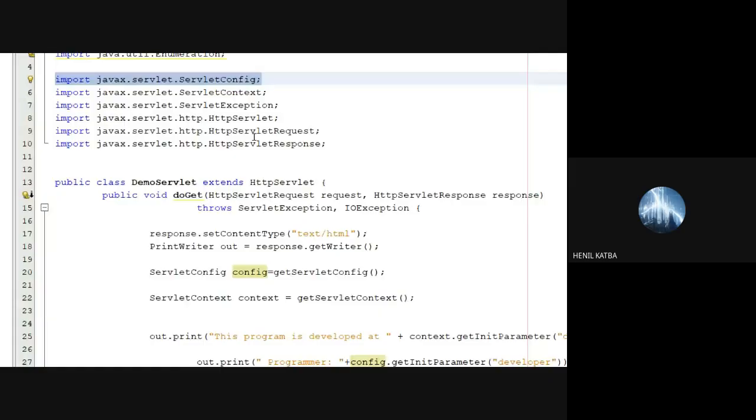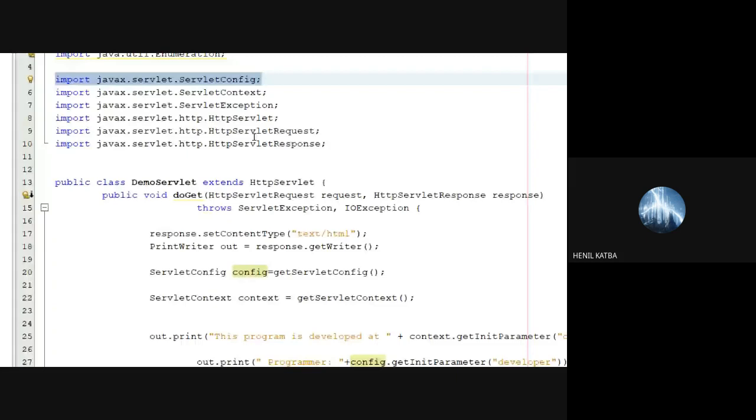For that, I have to import javax.servlet.ServletConfig, right? And then I will create the object which says ServletConfig, given an object name, is equal to getServletConfig. Now with the help of that config object, I can call the method. So I'm saying config.getInitParameter and I'm specifying the name. Are you getting the situation?